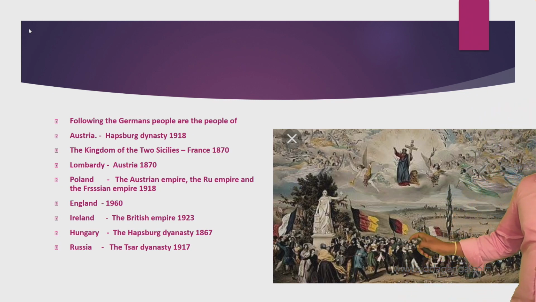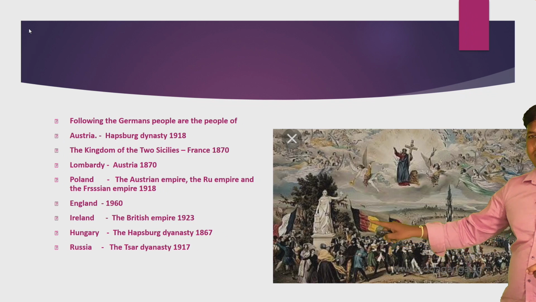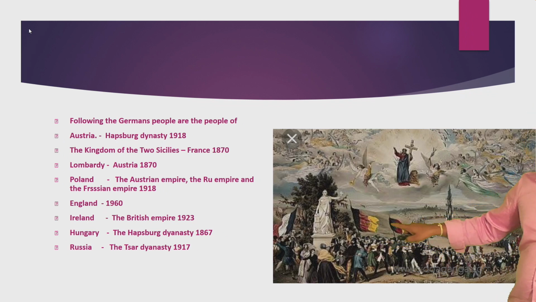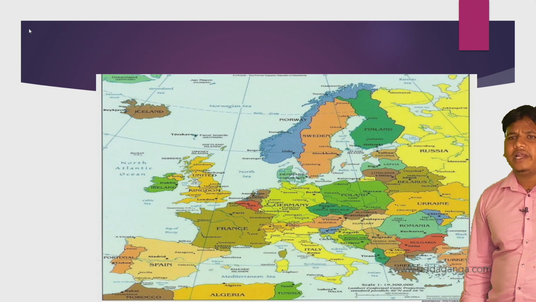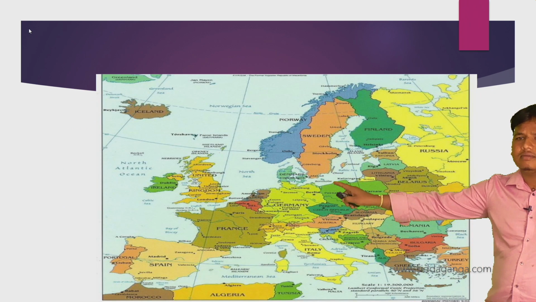Next, before that, this flag belonged to France. This flag belonged to Germany. This flag belonged to Austria. Next, this flag belonged to Poland. The next, Poland. Where is Poland? Here is Poland. This is Poland.